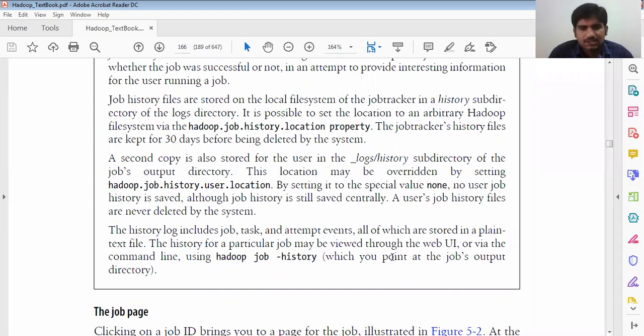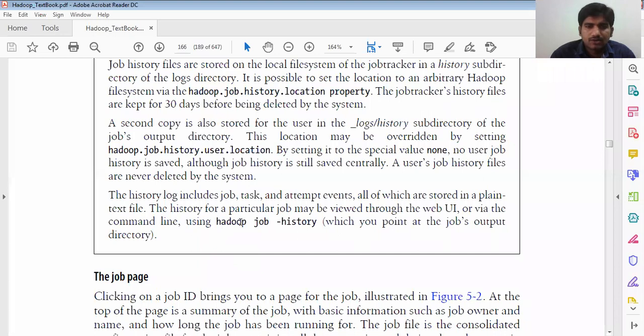The history for this particular job may be viewed with the web UI or via the command line also. So how can we view this history? Maybe you can see it in the web UI, or on the command line we can see it also. For the command line we use hadoop job -history, which will point to the job output directory.